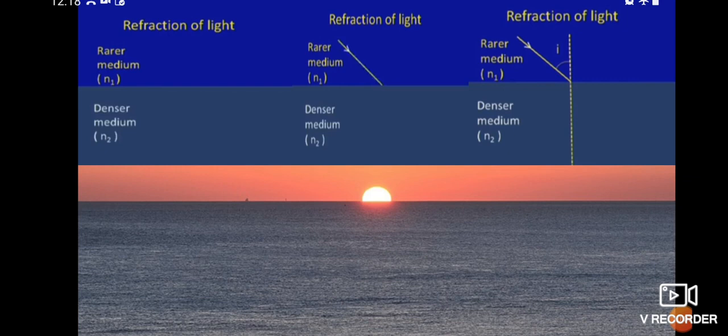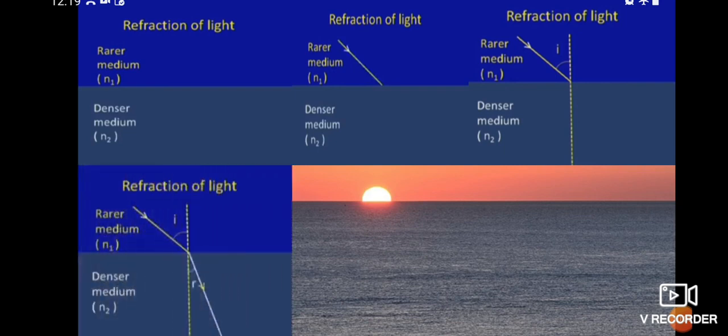Okay, then next, what will be the traveling way of the refracted ray? Is it going away from the normal or towards the normal? Already we have discussed this topic in the refraction of light at plane surfaces. So the ray of light is going towards the normal. Okay students, very good. So the refracted ray is going towards the normal. So here the angle of refraction is R.